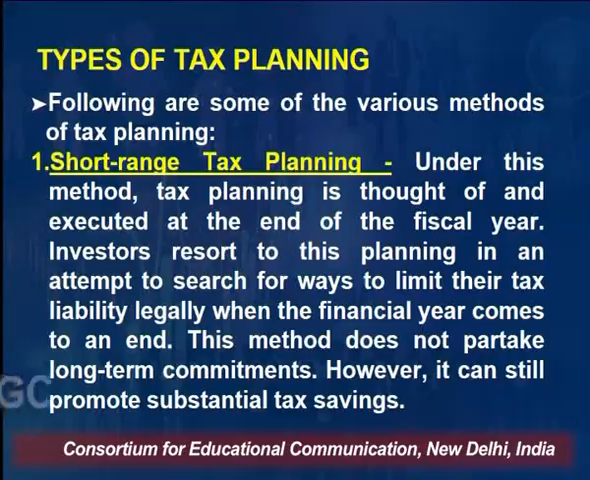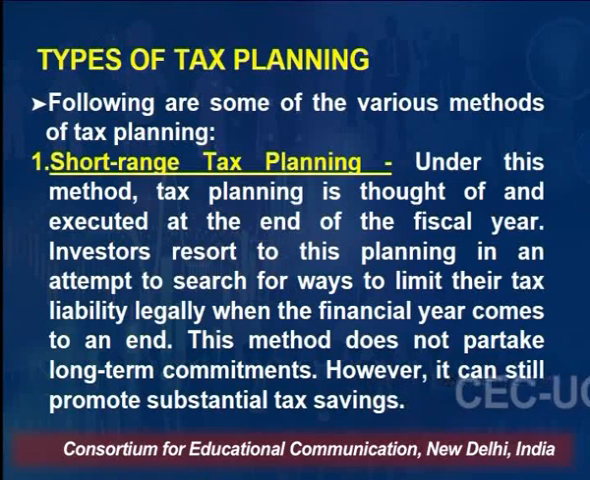Friends, in the previous lecture on tax planning, I explained the difference between the assessment year and the financial year. Once the financial year is over and the assessment year starts, individuals make their plans for that assessment year so that they can minimize their tax liability. In brief, short-run tax planning is planning for tax for a year or so. This method does not involve long-term commitments. However, it can still promote substantial tax saving. Means the tax planning you make for the current year or the next assessment year is called short range planning.